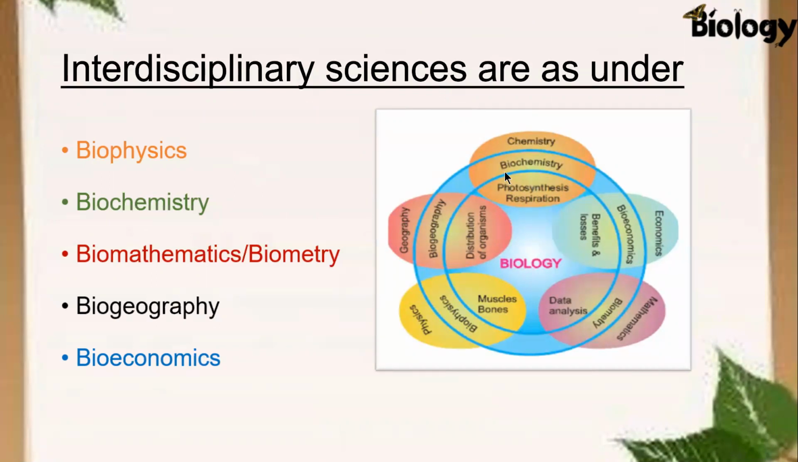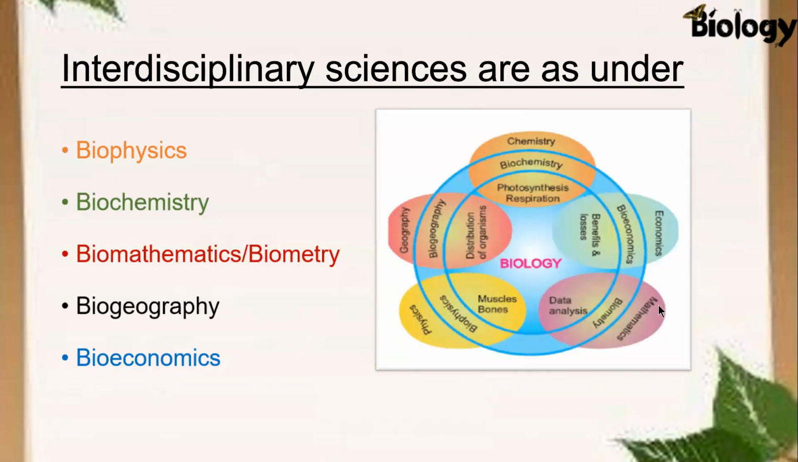Here in this diagram, you can see that when we talk about chemistry in relation to biology or living organisms, then it is biochemistry. An example is photosynthesis and respiration. When we are talking about geography in relation to the living organism, then it is biogeography. An example is distribution of organisms. Another branch is physics, and when we study physics within the living organism, then it is biophysics. An example is muscles and bones.